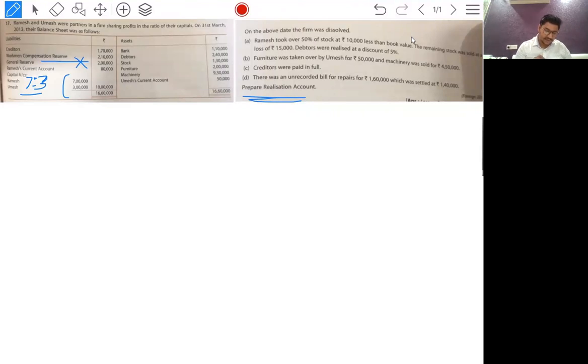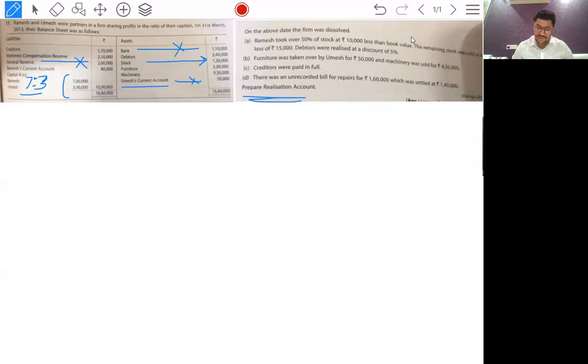We are given assets. Bank will also not be transferred to realization. Umesh current account is related to capital. On the above date, the firm was dissolved. Ramesh took over 50% of stock at 10,000 less than the book value. Stock value is 1,30,000. Half is 65,000. 10,000 less means 55,000.